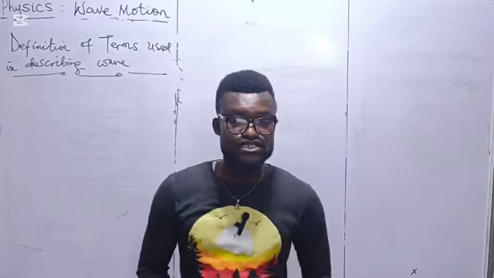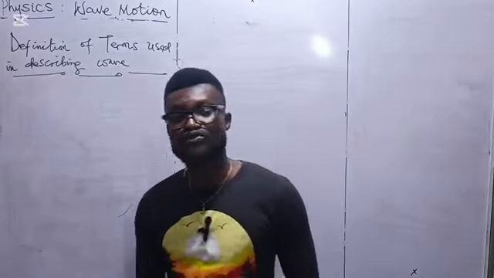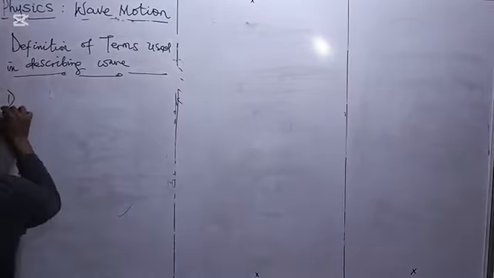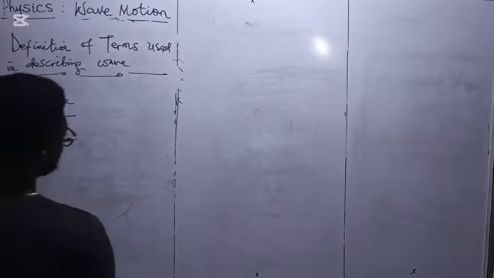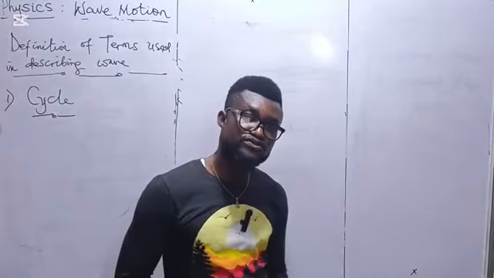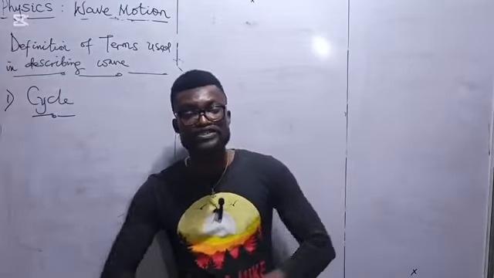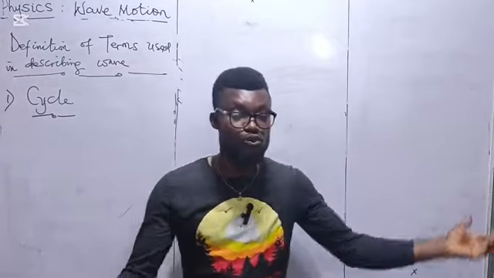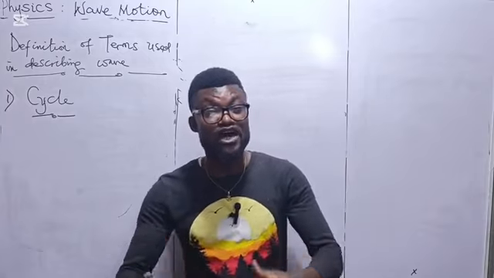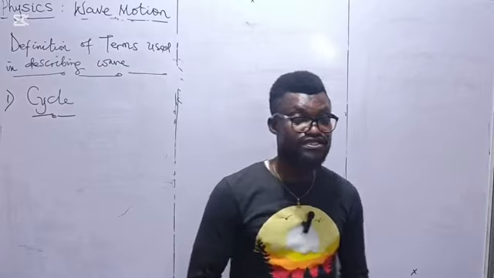So we look into terms used in describing wave. Firstly, we are going to look into cycle. The wave cycle. So what do I mean by wave cycle? Now, wave cycle is a complete oscillation. That's the complete to and fro motion. That is what we refer to as cycle.